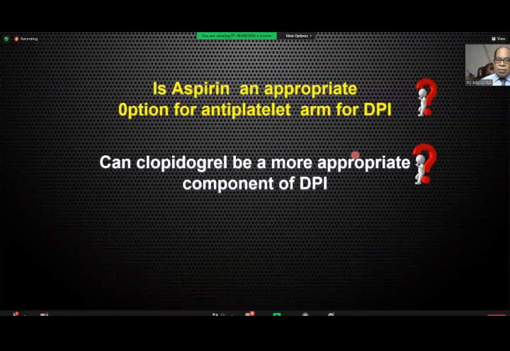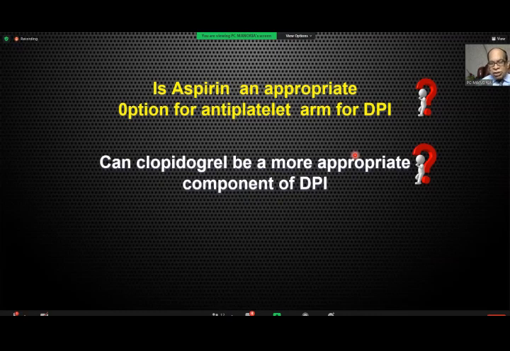So can clopidogrel be more appropriate? Because we want to prevent our patients from MI as well as stroke. COMPASS prevents stroke and PAD events, but does not prevent MI in a significant way. And 40% have MI, as we said, and 20% have stroke after 3 years. So can clopidogrel be a more appropriate option?